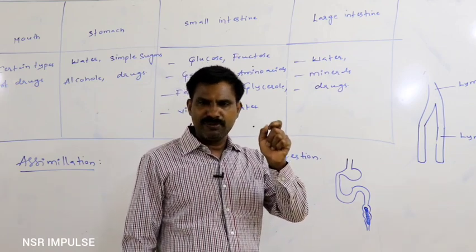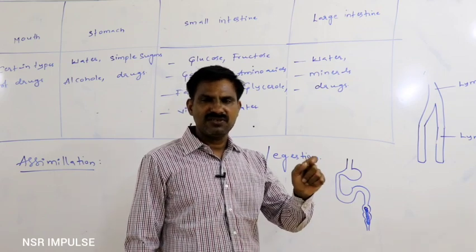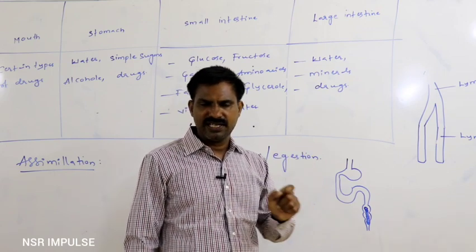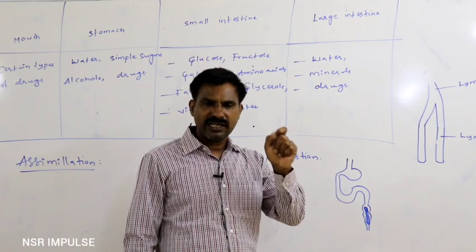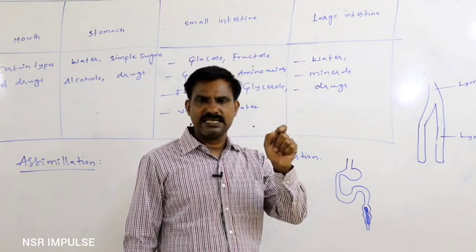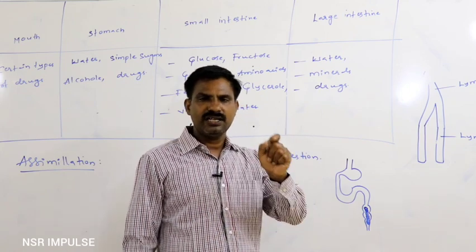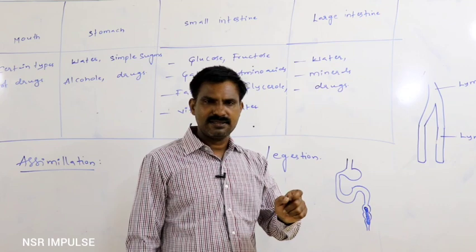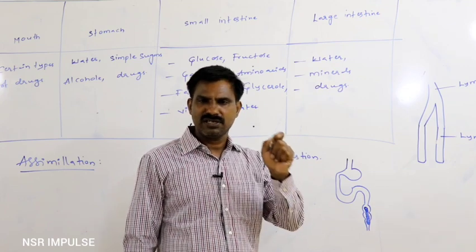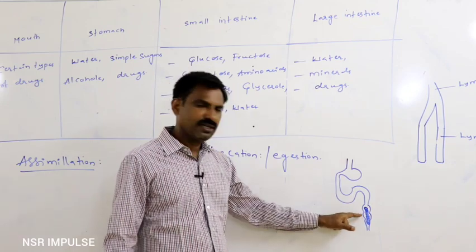After the formation of the feces, once the rectum is fully filled with feces, a nerve impulse is sent from the rectal wall to the cerebral cortex, where that nerve impulse is analyzed. Later, from the cerebral cortex, voluntary signals are sent to the rectal wall.